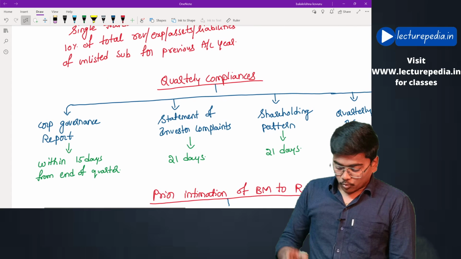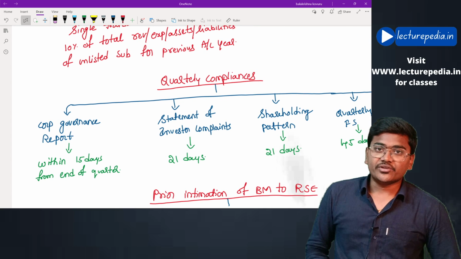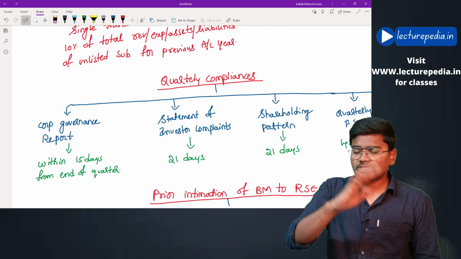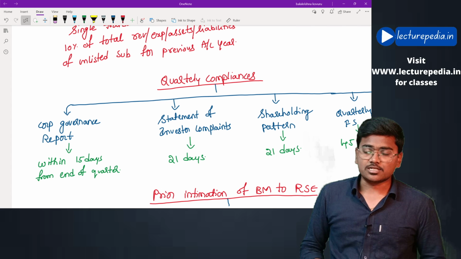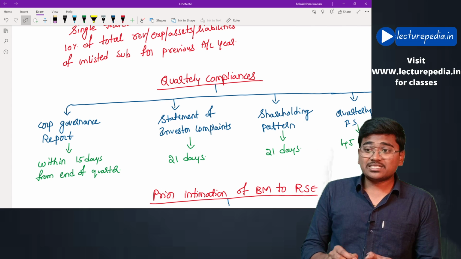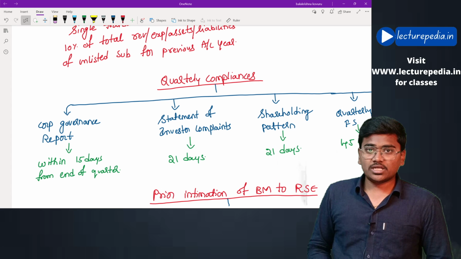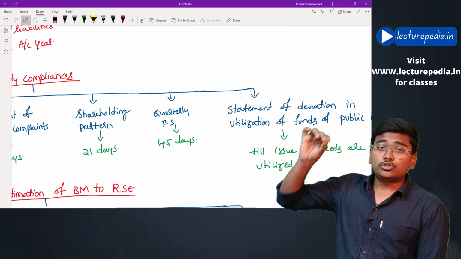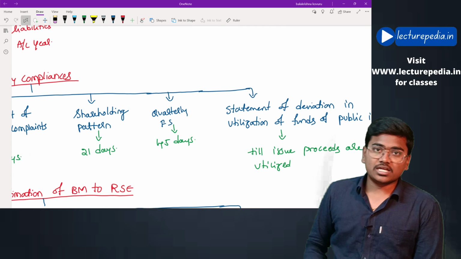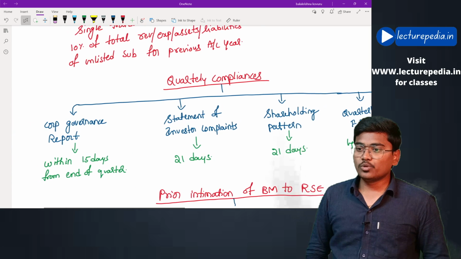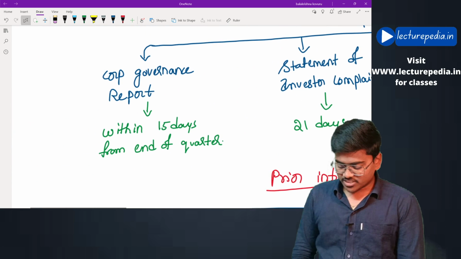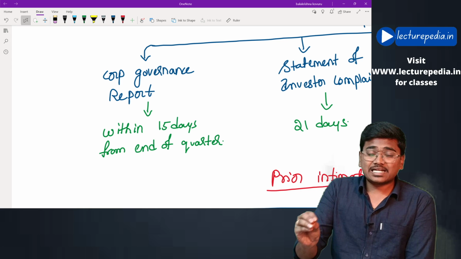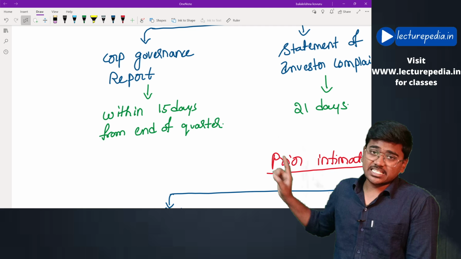Next, we'll move into quarterly compliances. Every listed entity which has listed its shares or any of the securities that we have discussed on the stock exchange must comply with these quarterly compliances. Okay, it must provide these documents to the recognized stock exchange on a quarterly basis. We'll see what are the time limits. First of all, the quarterly corporate governance report has to be submitted to the recognized stock exchange within 15 days from the end of the quarter.